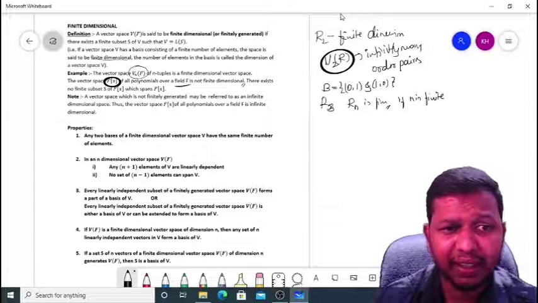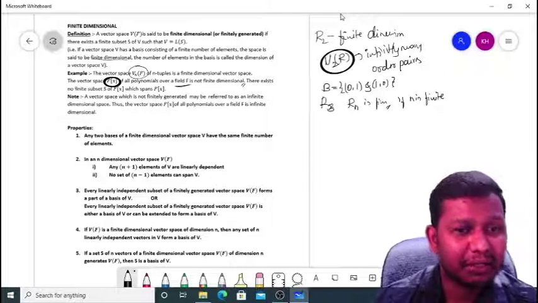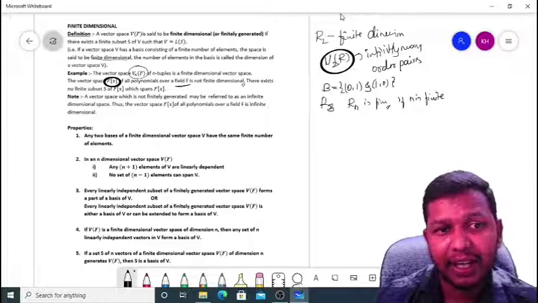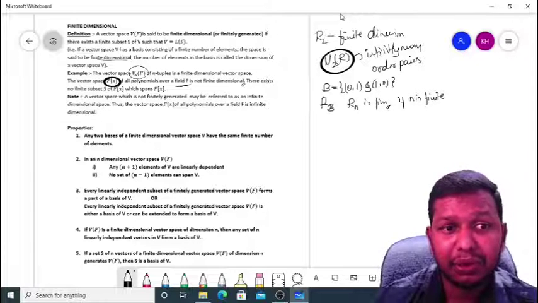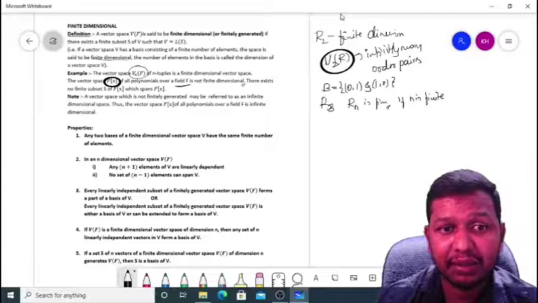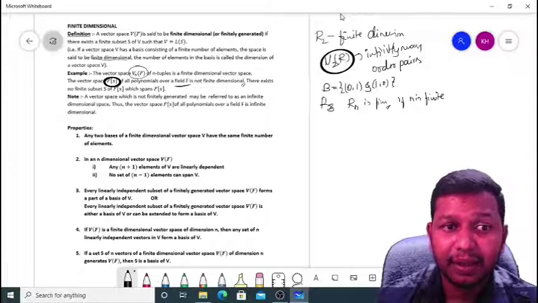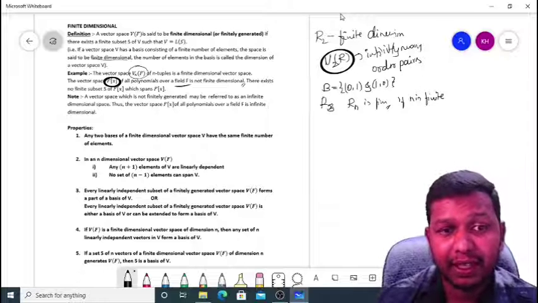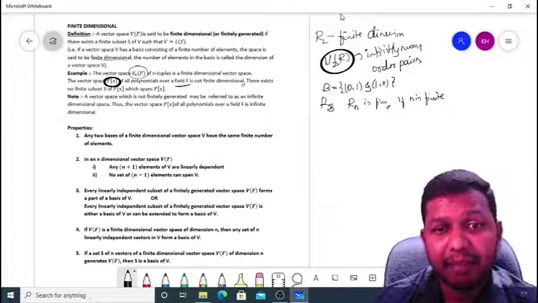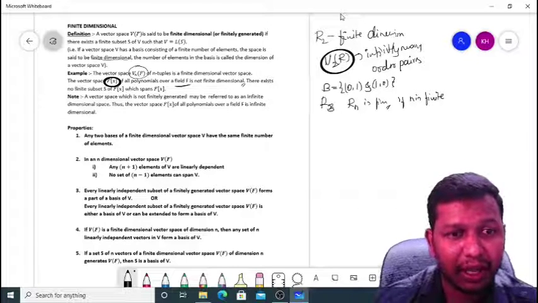There are some properties related to finite dimensional vector spaces. Under that, the first one: any two bases of a finite dimensional vector space V have the same finite number of elements.